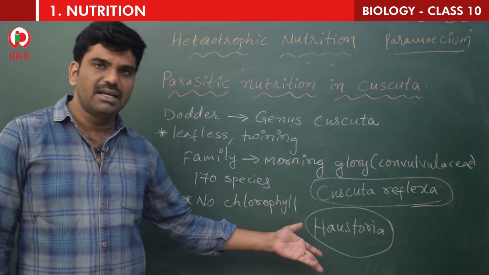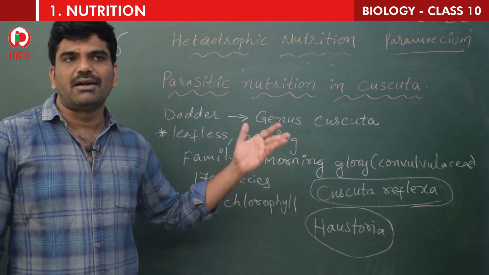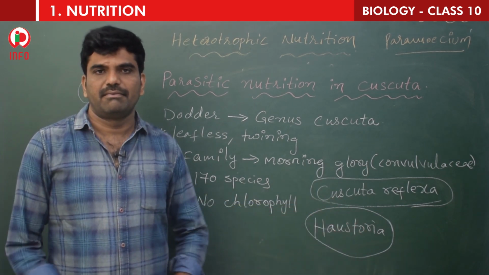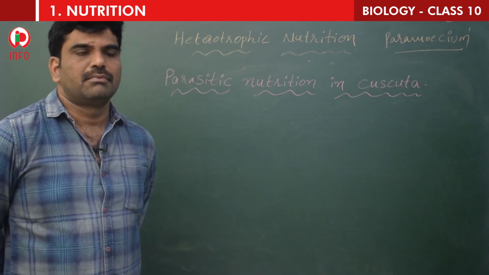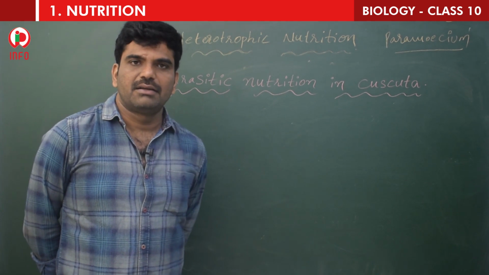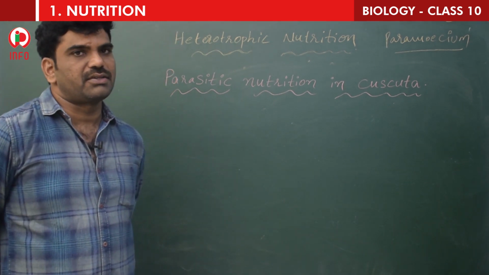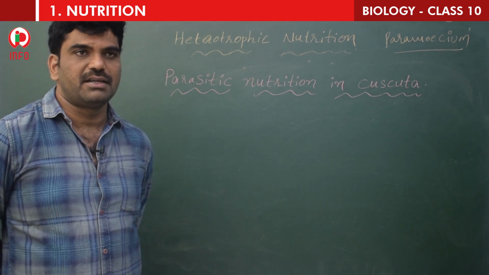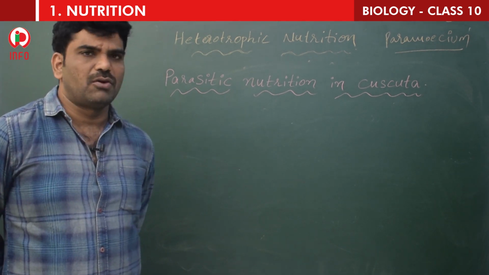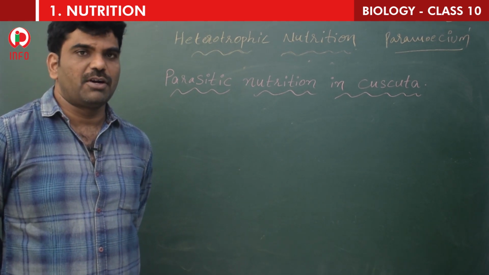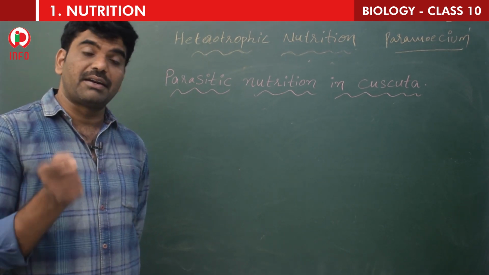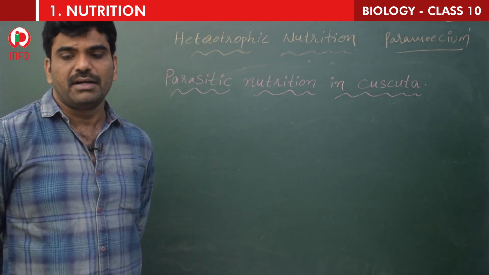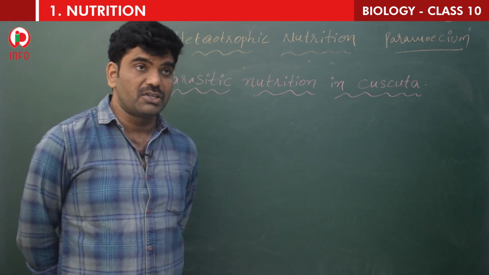Now let us see how these haustoria help and how the dodder depends on another plant. So far we have seen the dodder belongs to genus Cuscuta. What is the family, children? Morning glory family, Convolvulaceae. Does it contain leaves? No, it is leafless. What about chlorophyll? No chlorophyll. But Cuscuta reflexa is the species which contains chlorophyll. Yes or no? Right. Now let us see about the haustoria.